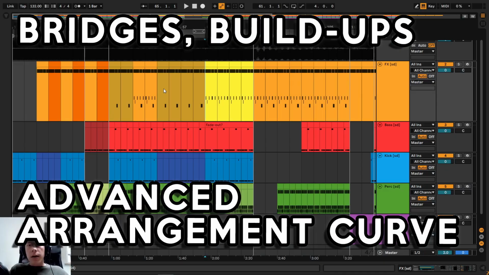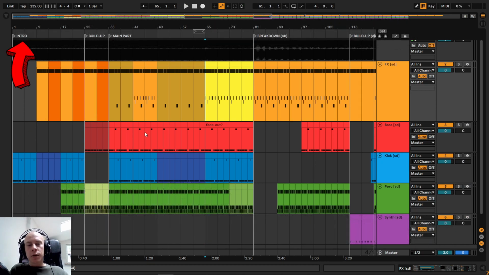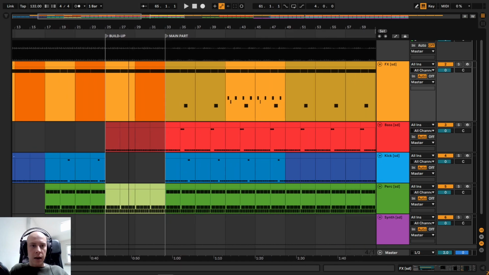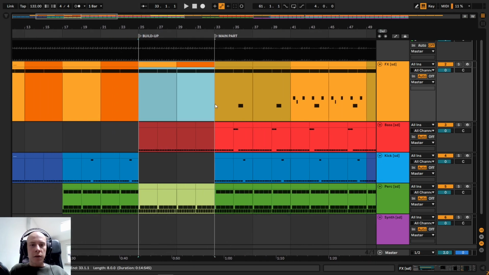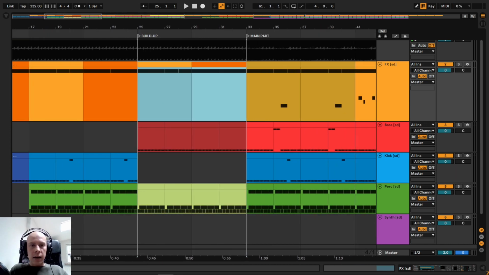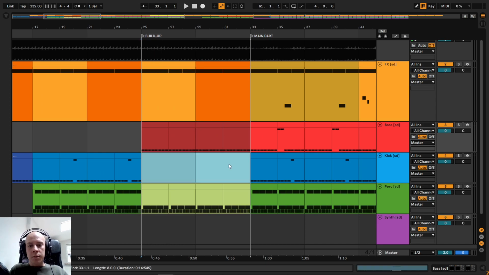Very often you will find out that switching immediately from the intro to the main part can be difficult. Often what producers do is introduce some kind of a bridge or a build up. This can be a 4-bar long piece of audio which is put between the intro and the main part. I have used this build up to introduce the bass sound, and we can tell it is a bridge because here I don't have the kick drum playing.